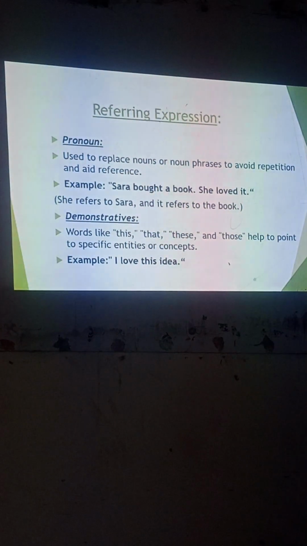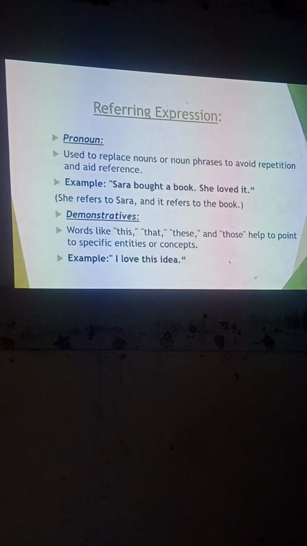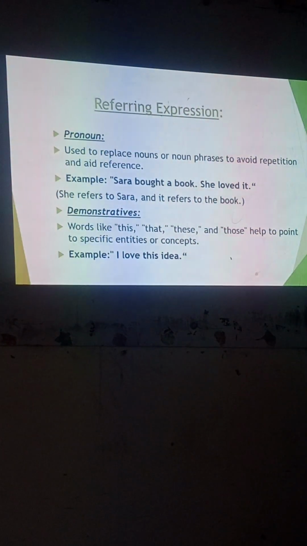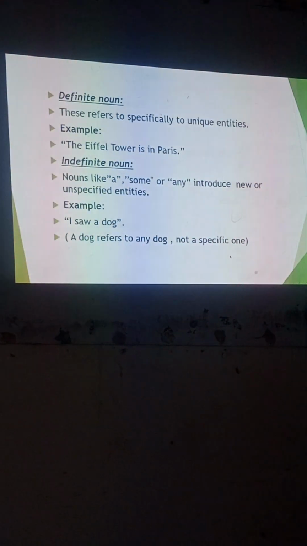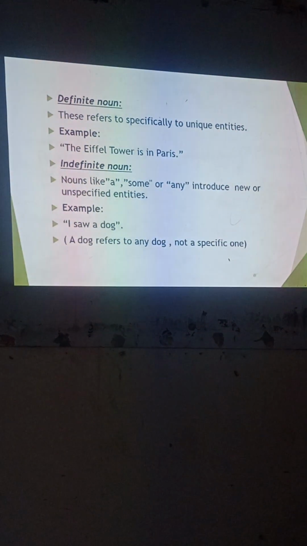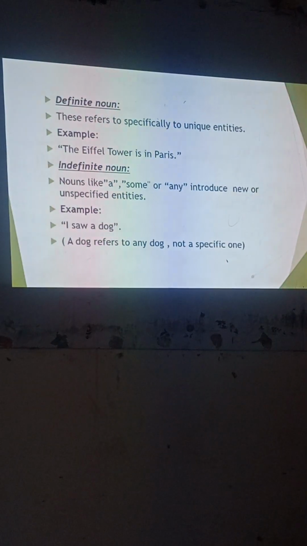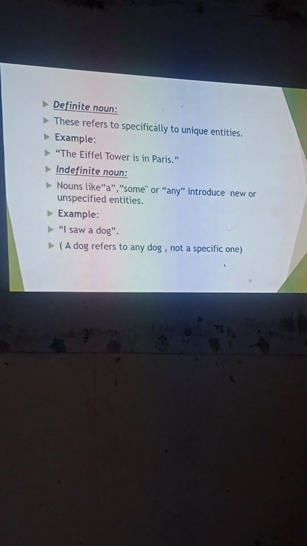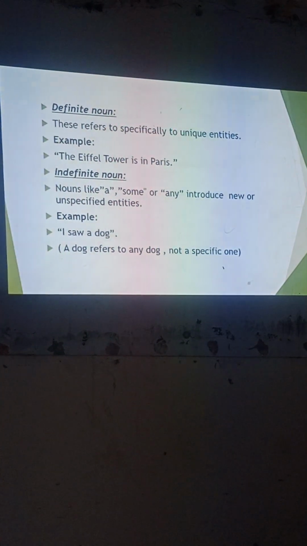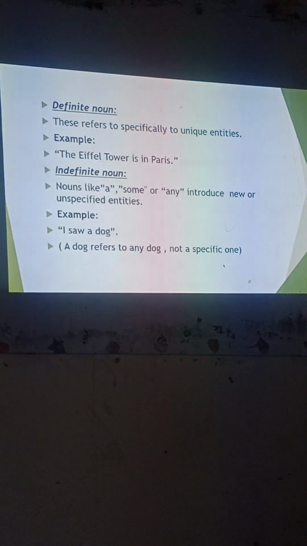Demonstratives: the words like this, that, these, and those help to point to specific entities or concepts. Here, I love this. So this is the demonstrative. Definite nouns like the refer to specific, unique entities. The Eiffel Tower is in Paris. So the Eiffel Tower is a specifically unique entity which is only found in Paris.